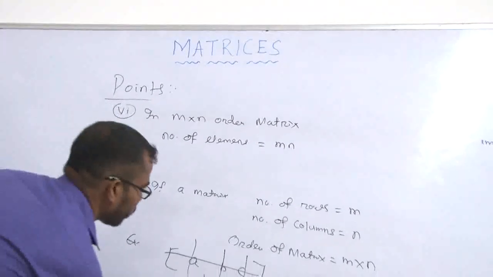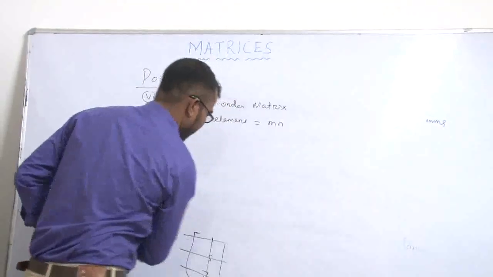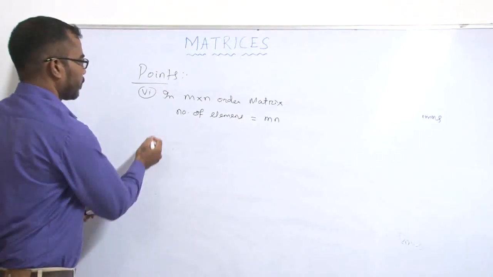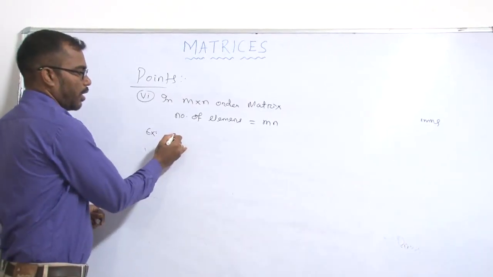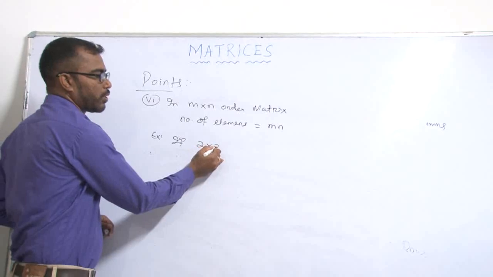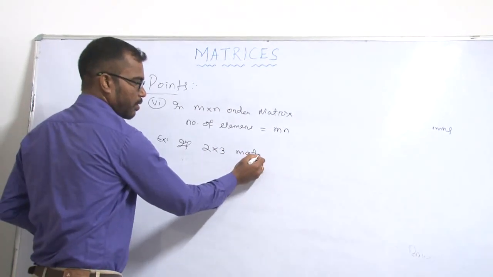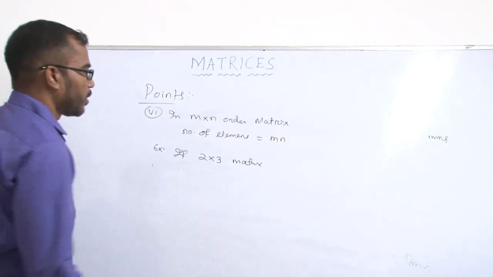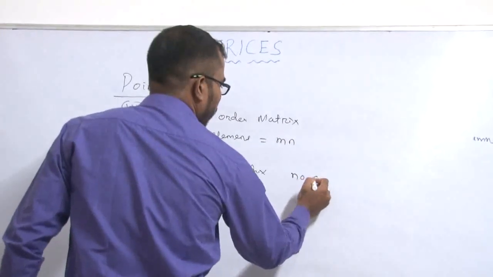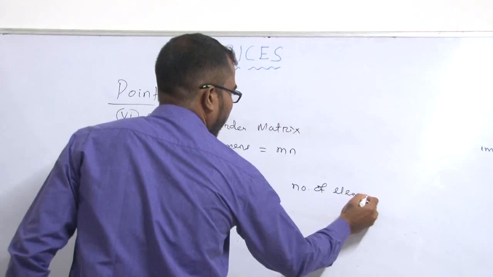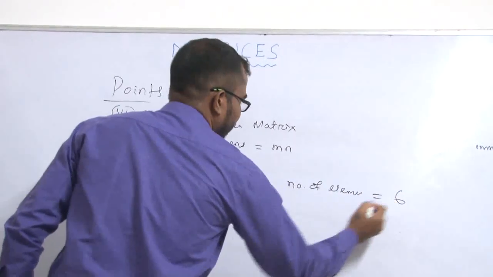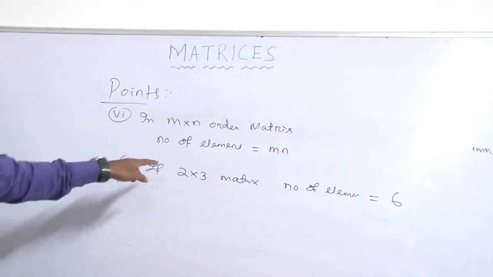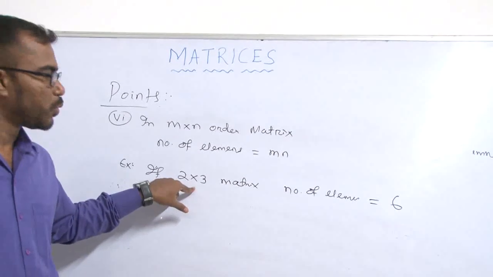We take some examples. Suppose in a 2 into 3 order matrix, the number of elements is equal to 6. If we multiply 2 into 3, we get a result of 6.